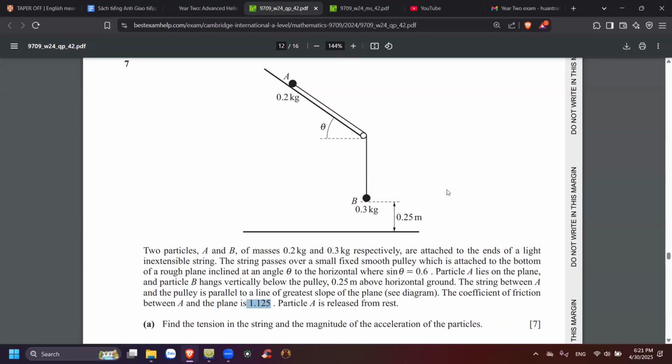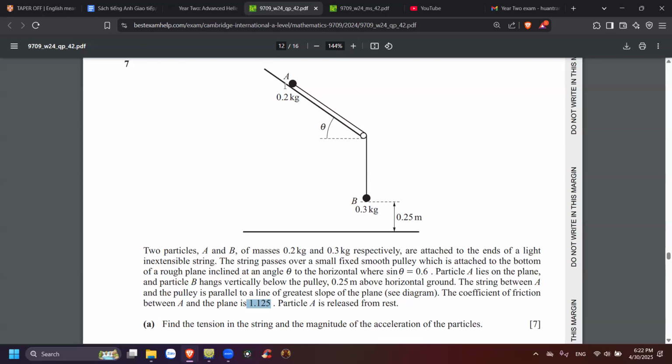So what are you gonna do first? I think we need to find acceleration first. Yes, but you have to draw out all the forces, the weight, the reaction force, and then the friction acting in this way. Friction đưa phía bên trên.